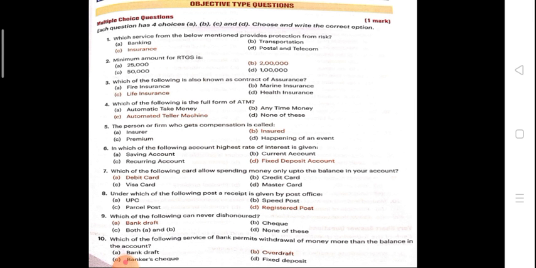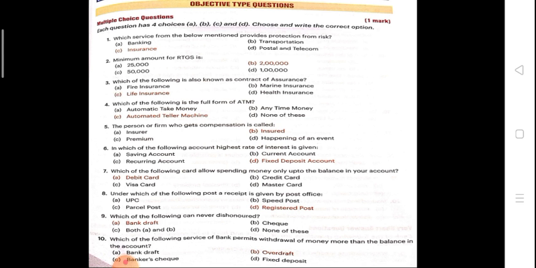Now, under which of the following is a receipt given by the post office? UPC, parcel post, speed post, or registered post? The answer is registered post. Ninth question: which of the following can never be dishonored?